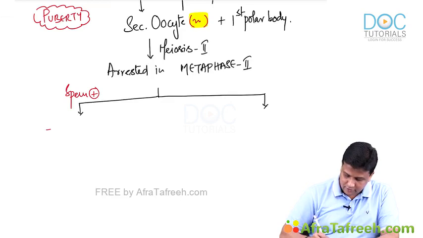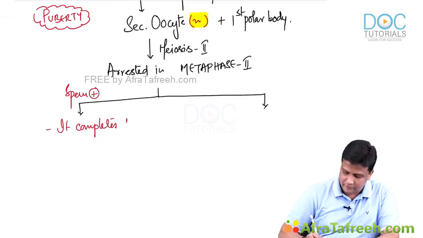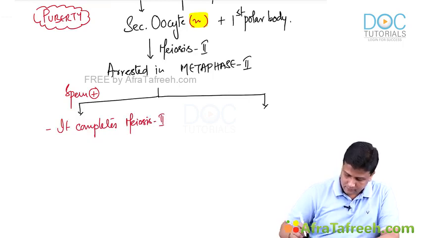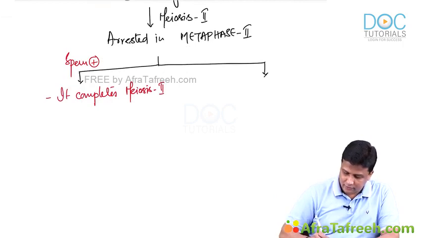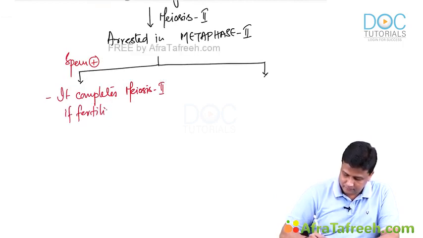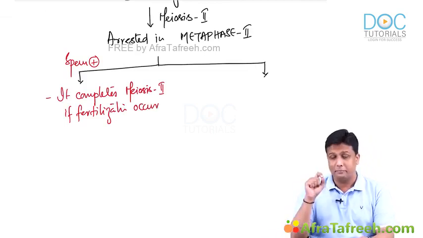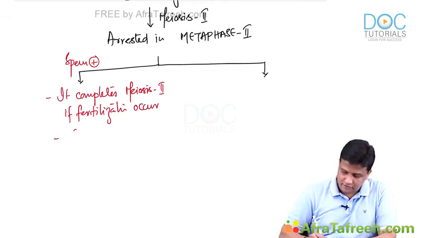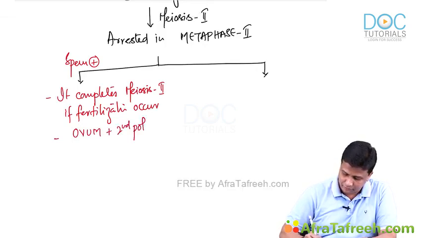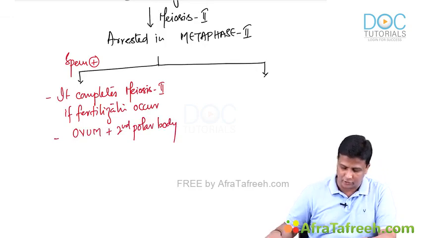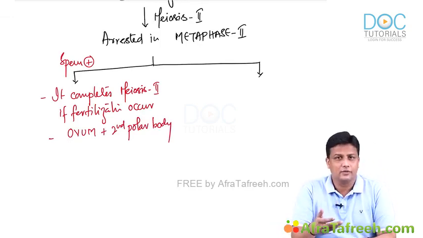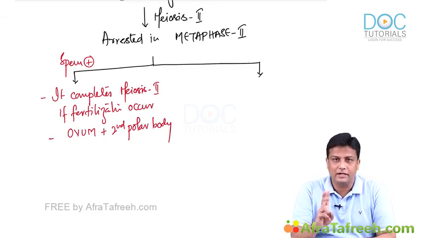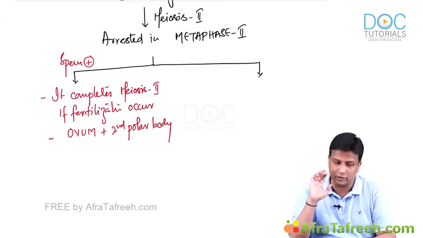So if the spermatozoa is available there, it completes meiosis 2 if fertilization occurs. Fine. So it completes meiosis 2 only if fertilization occurs. When it completes meiosis 2, what else is going to be formed there, sir? At the time of fertilization, it will form the ovum along with the second polar body. So if the spermatozoa is available, of course fertilization will occur, and at the time of fertilization, it is going to complete meiosis 2 with the release of the ovum along with the second polar body, guys.